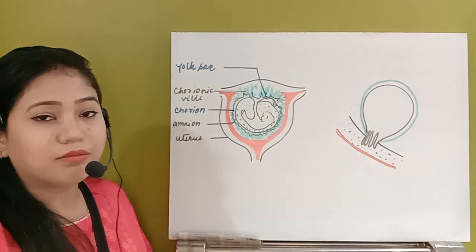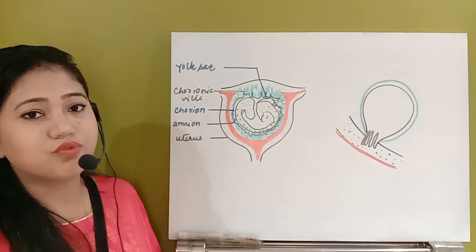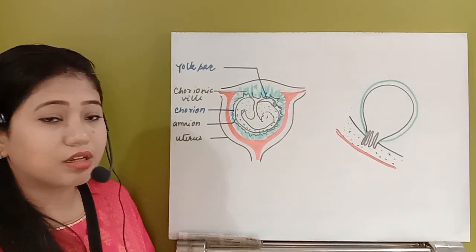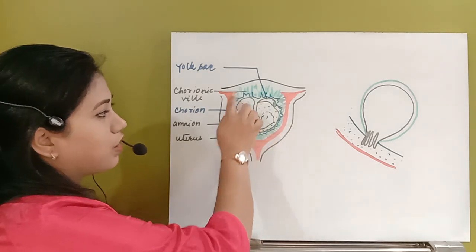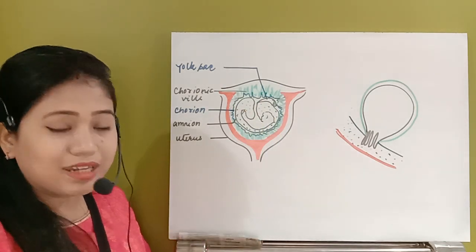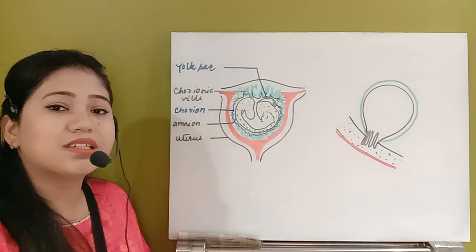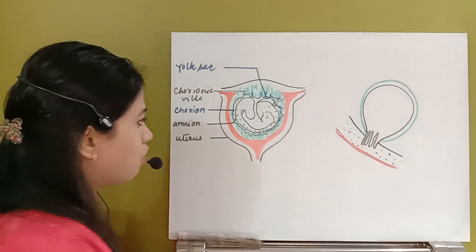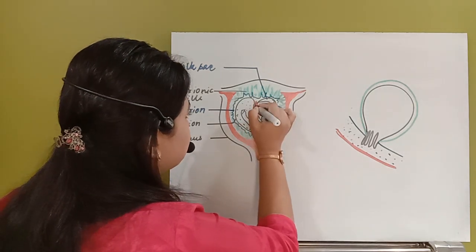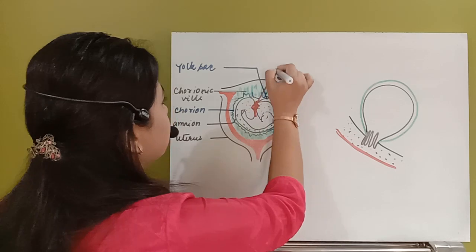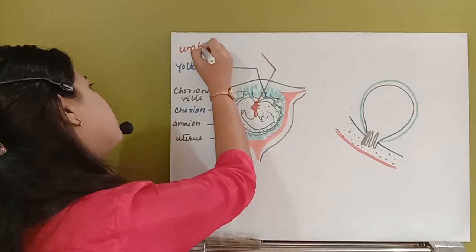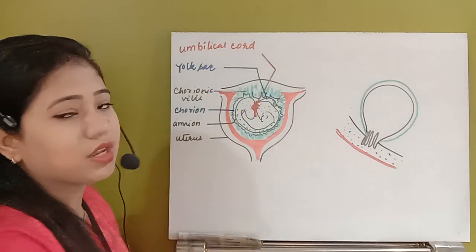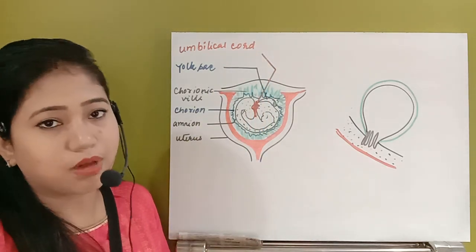Many times the students get confused between the placenta and the umbilical cord. So what is the placenta and the umbilical cord? The whole structure is the placenta, and there is a connection between the fetus and the placenta. What is that? That is the umbilical cord. Here you can see this structure is the umbilical cord. Through the umbilical cord, the baby gets all the nutrients from the placenta, from the mother's body.